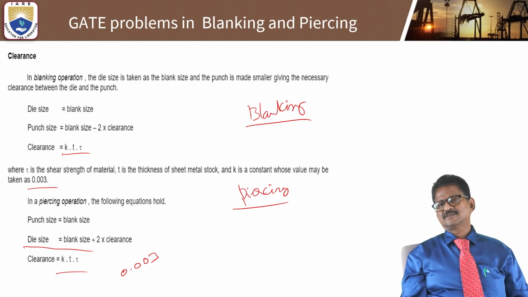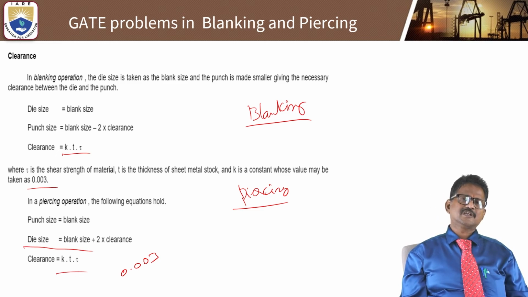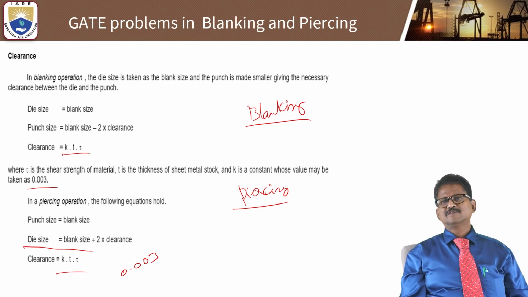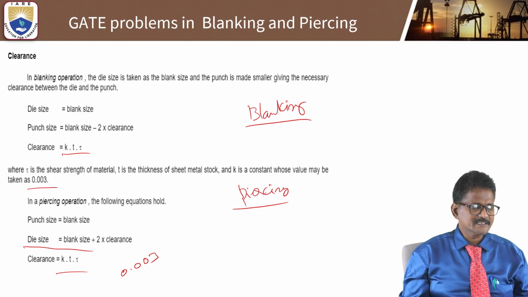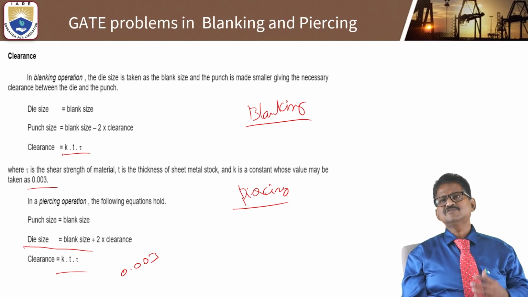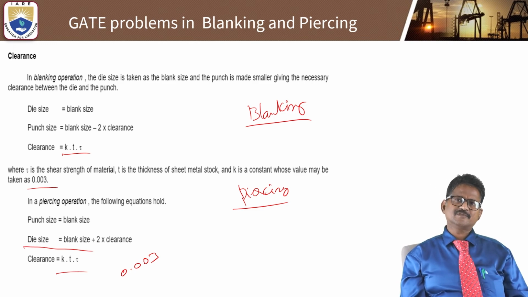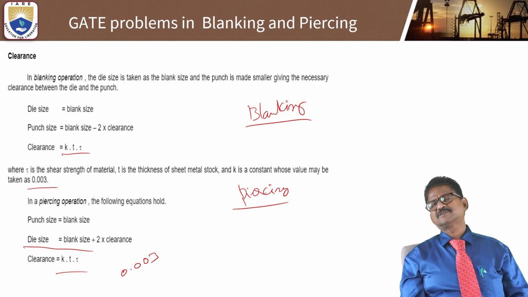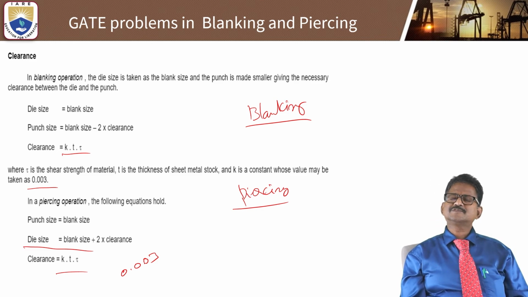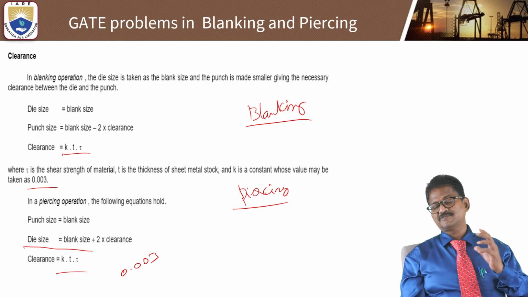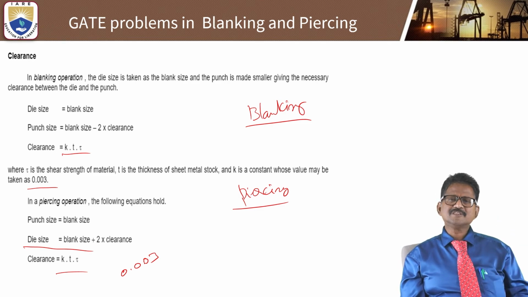So these are some simple problems that are really needed for GATE examinations and other competitive examinations. I hope the students can understand clearly how to work out these types of problems for any competitive examination. In the manufacturing process subject, it will not always be theory.